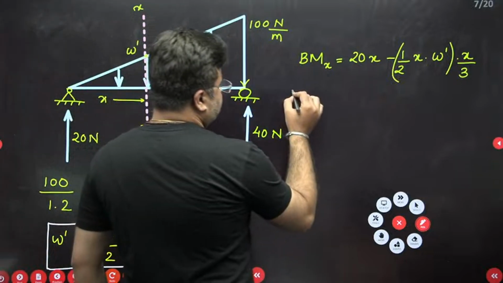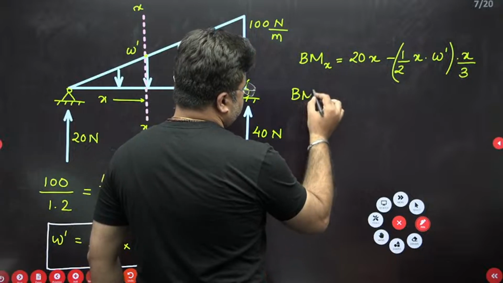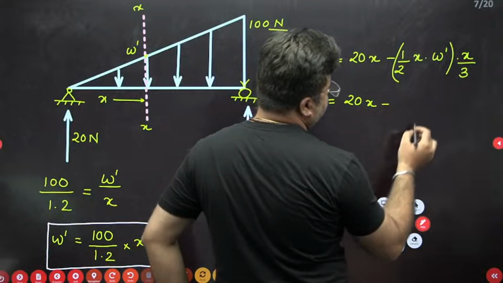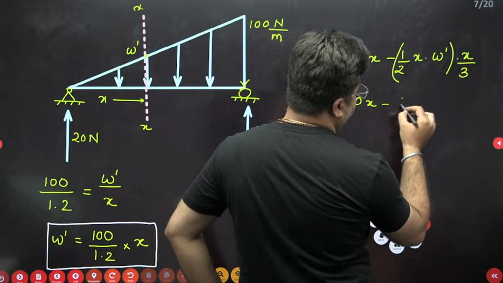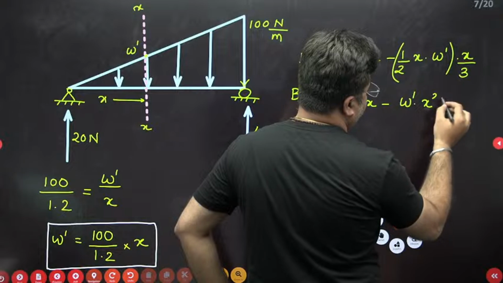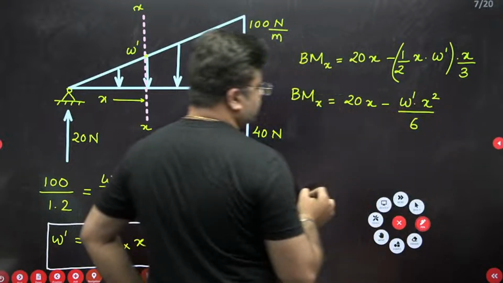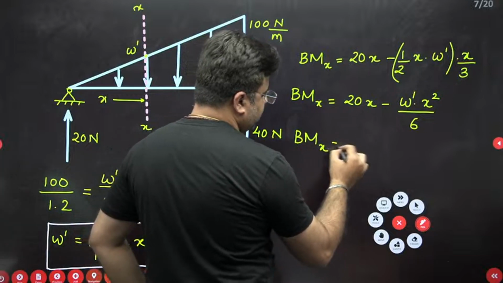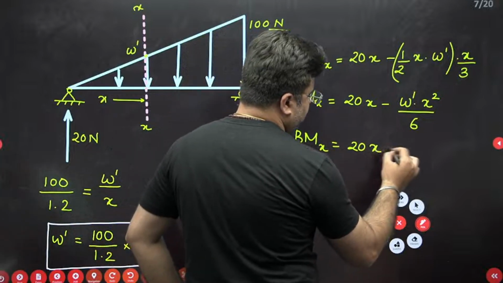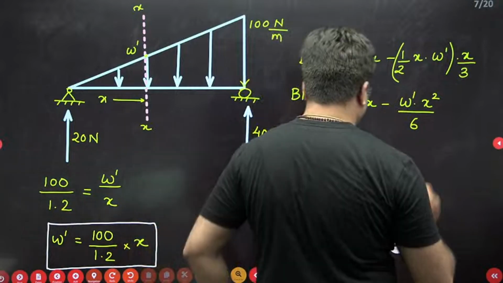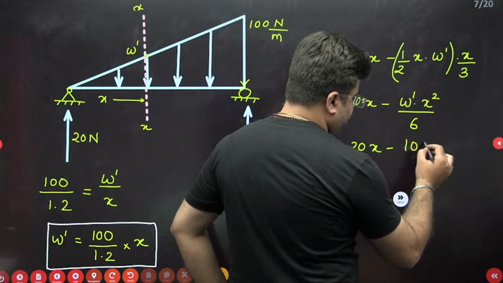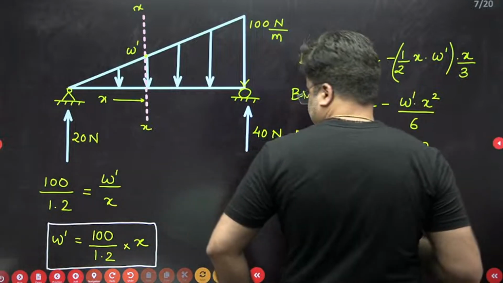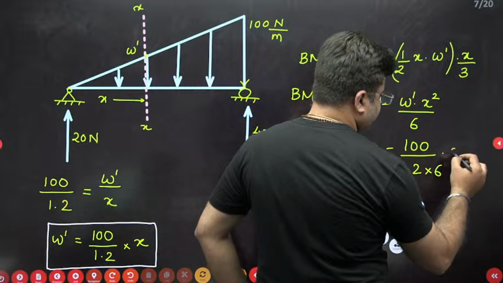So bending moment at section X is equal to 20x minus, this will be how much? This will be W dash into x square by 6. Here you can substitute the value of W dash. So bending moment at section X is equal to 20x minus, W dash can be written as 100 by 1.2, into 6, into x cube.